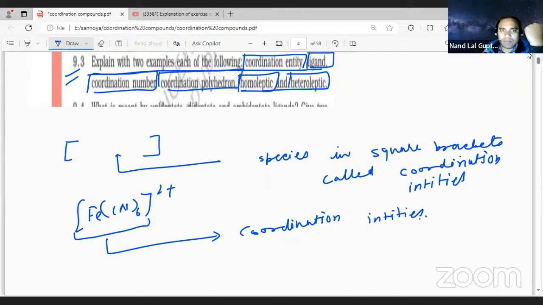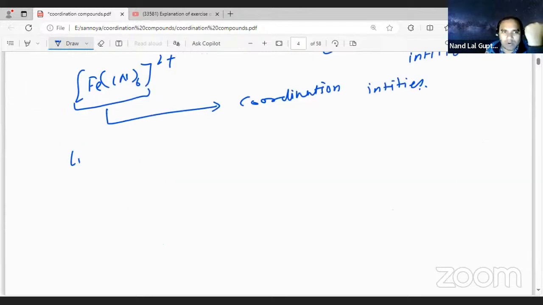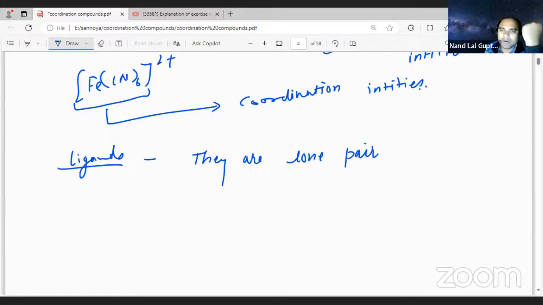Next one, ligands. What do you mean by ligands, student? Ligands are lone pair donors to the central metal atom. This is what is called a ligand.